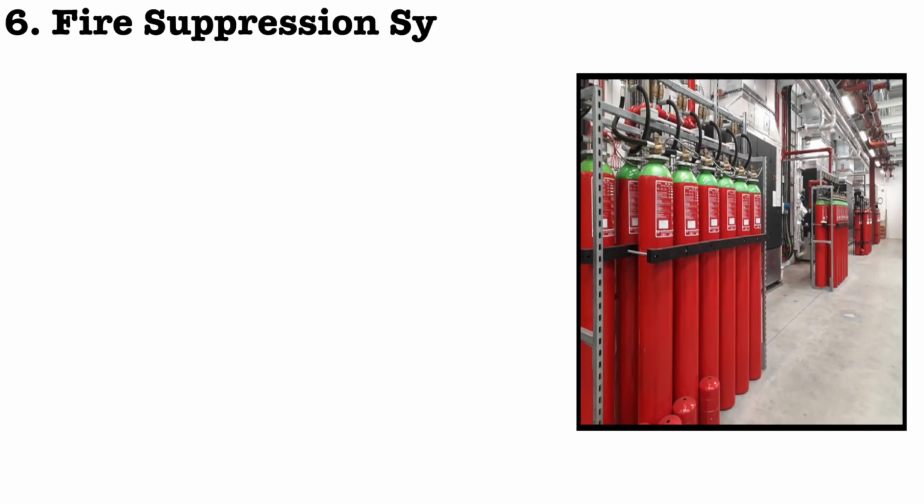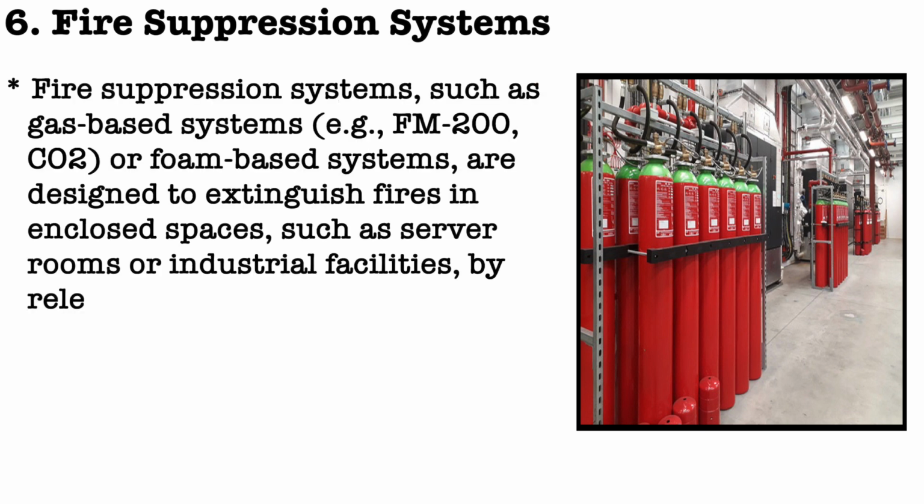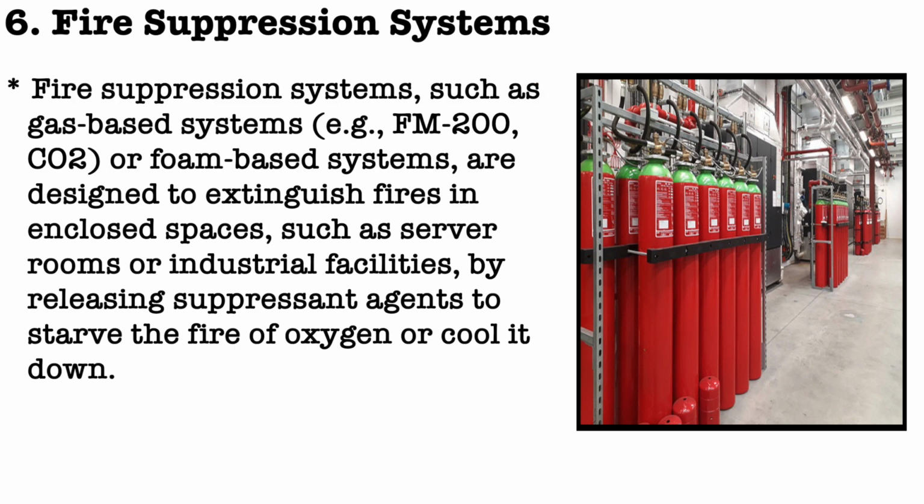Then another term that is coming is the fire suppression system. Fire suppression systems, such as gas-based systems like FM 200 or carbon dioxide, or foam-based systems, are designed to extinguish fire in enclosed spaces such as server rooms or industrial facilities by releasing a suppressant agent to starve the fire of oxygen or cool it down.